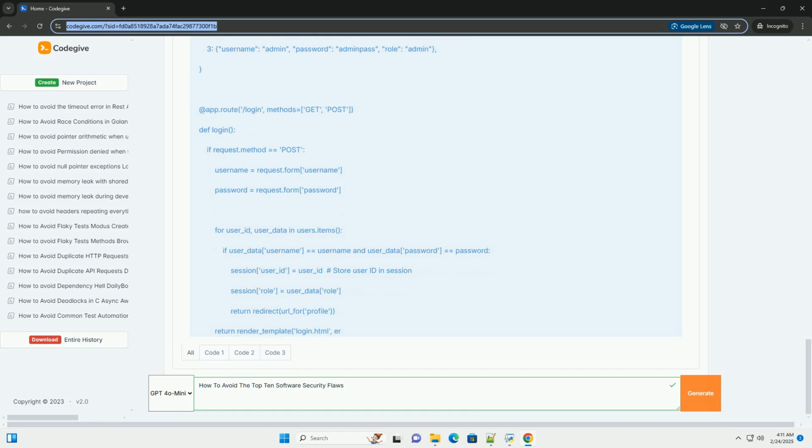Example scenarios: leaving default usernames and passwords enabled on a system. Exposing unnecessary services or ports. Not configuring proper access controls on cloud storage buckets, making them publicly accessible. Displaying detailed error messages to users, which can reveal internal system information to attackers. Not using HTTPS for all communications. Not properly configuring firewalls.